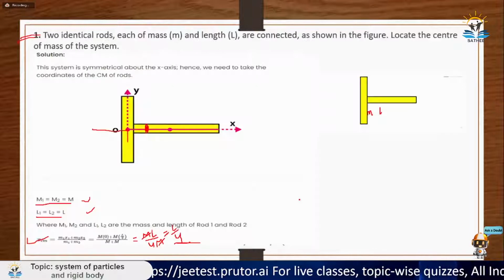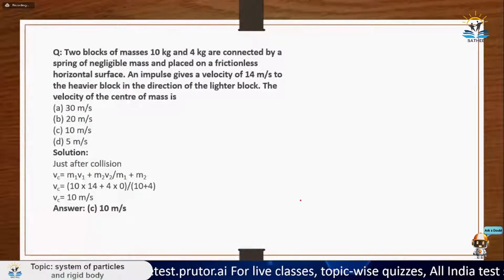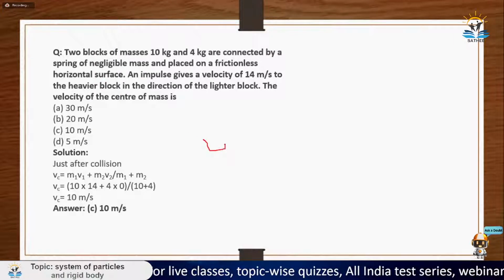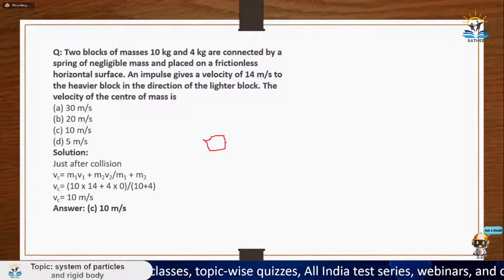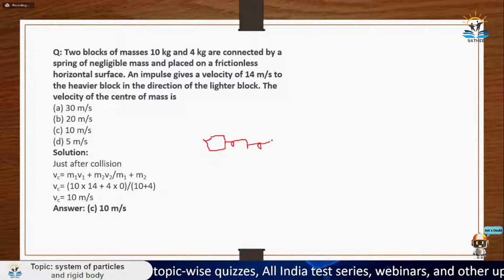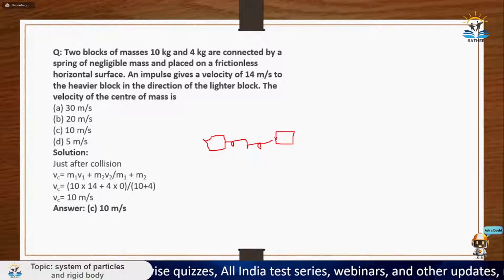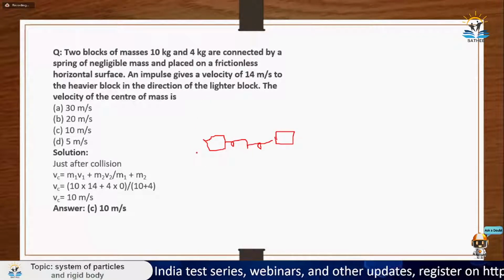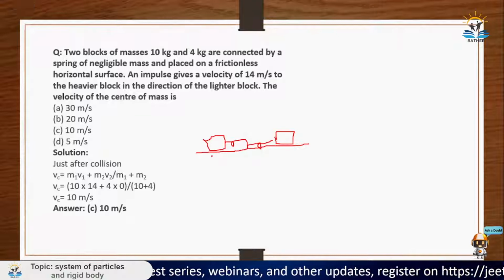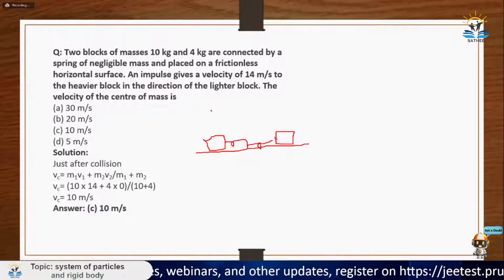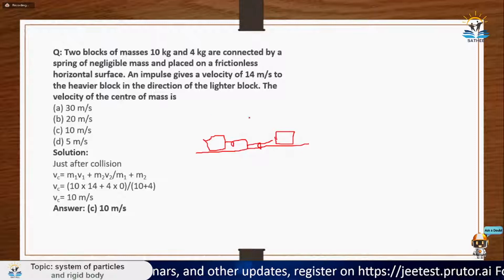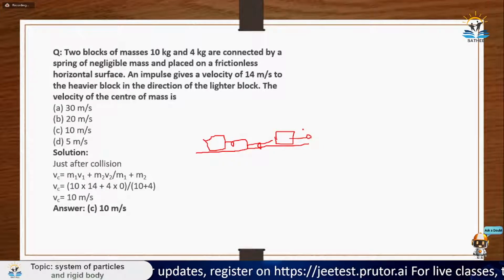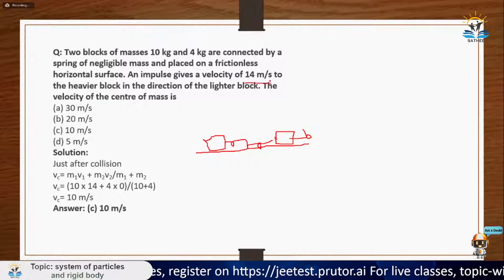this question: two blocks of mass 10 kg and 4 kg are connected by a spring of negligible mass. Okay, so let's say this is one block, and you have connected it with the spring with another block, and you are saying that one is 10 kg and another is 4 kg, placed on a frictionless horizontal surface. So there is a surface, frictionless and horizontal. An impulse gives a velocity of 14 meter per second to the heavier block. Okay, so let's say this is the heavier one. So here it gains some velocity of 14 meter per second as written here.